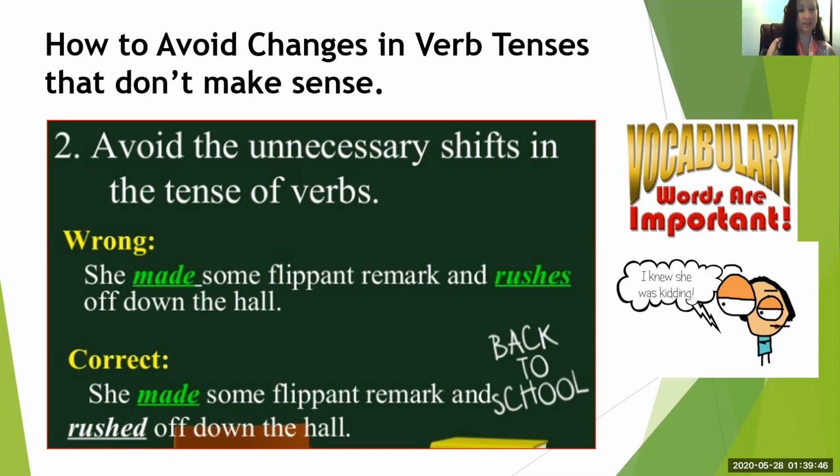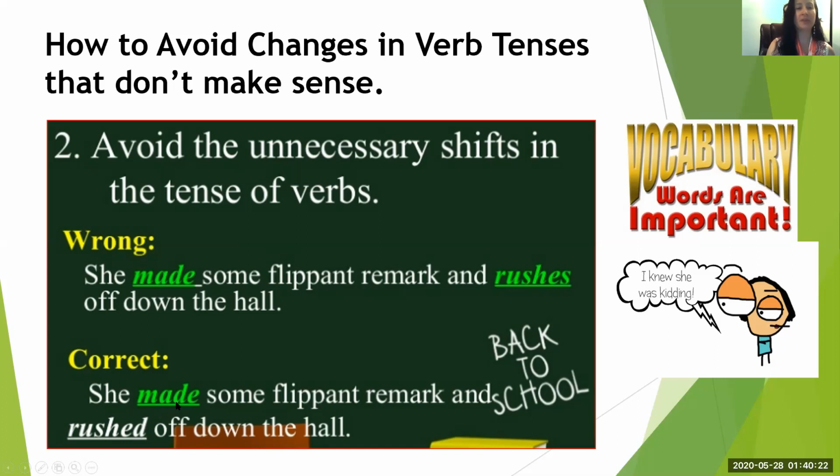Are you sure? I like to trick you, so I want you to start thinking. She made some flippant remark and rushes off down the hall. I think you mean past tense, right? Correct. So she made some flippant remark and rushed off down the hall. Rushed, ending in ed.